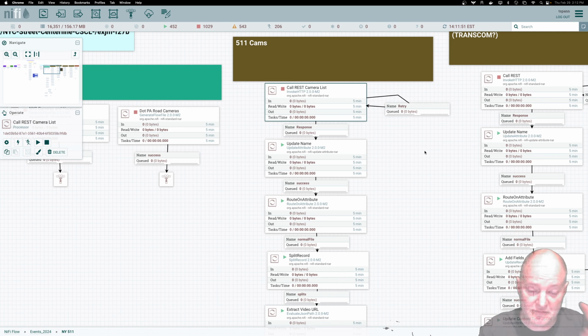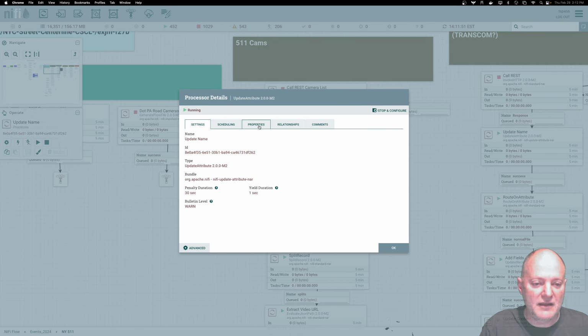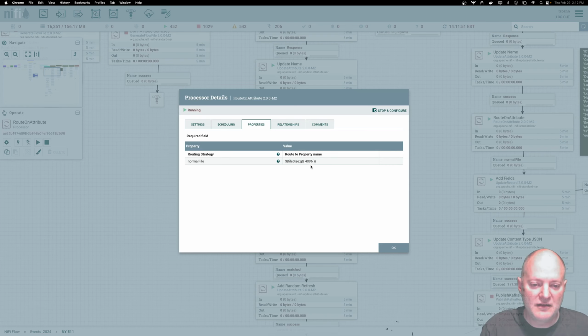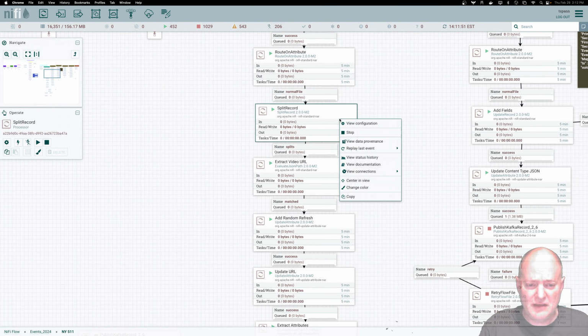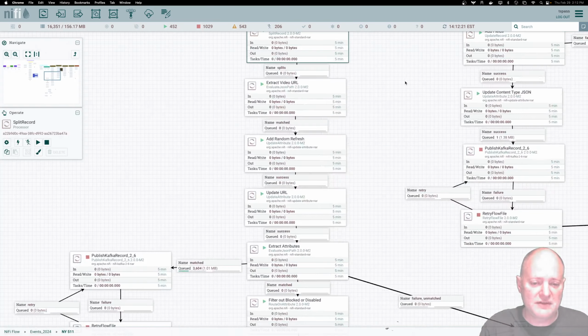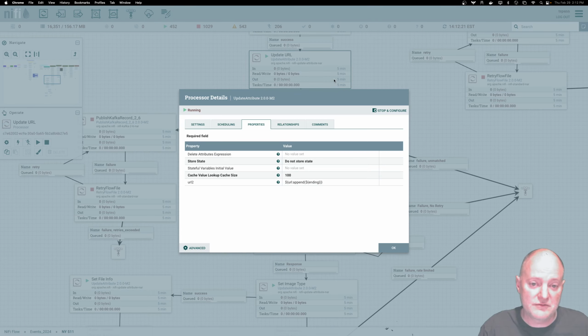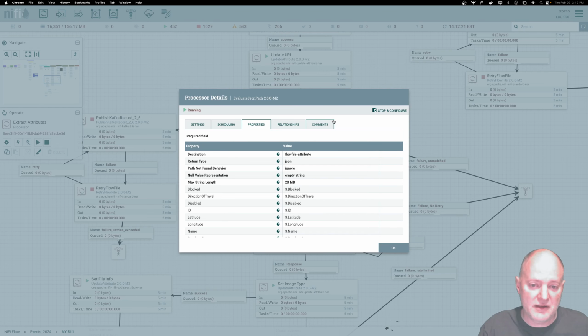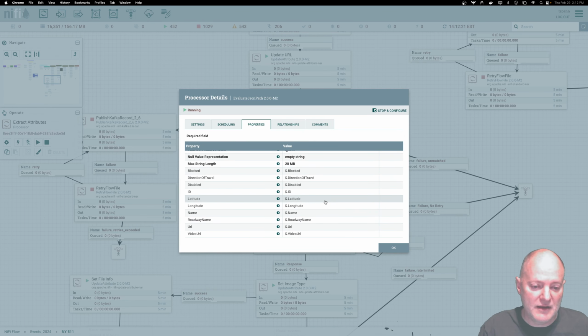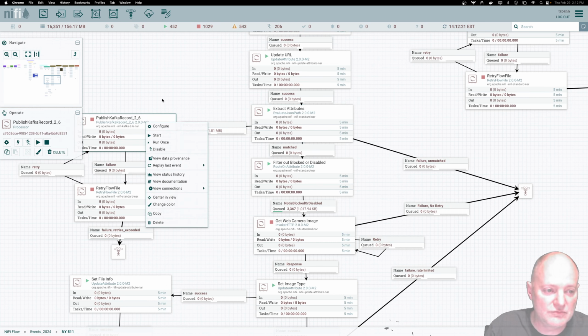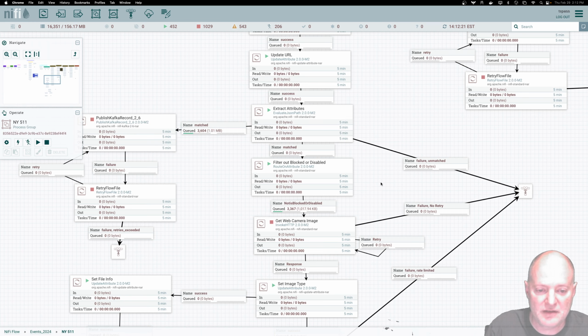So to give us a list of all the cameras, and we're going to go through that list. I make the file names unique. If the files are empty, throw them away. I split the data out, get our video URL, add a random refresh so we don't get static images, something important when you're grabbing those. Make sure that URL is right. And then we're going to grab all the detailed information, and I'm going to send that to Kafka, and I'll show you that in a minute.